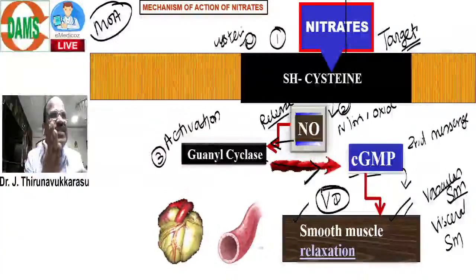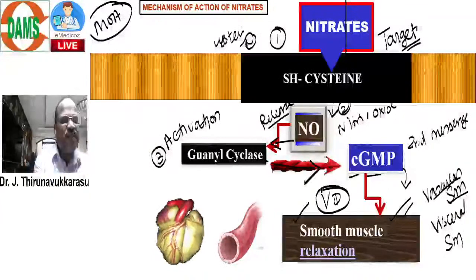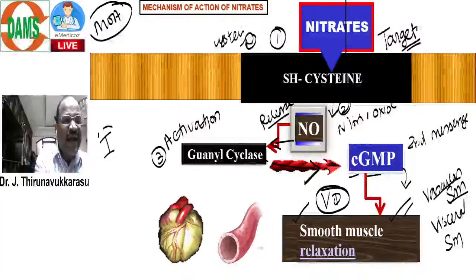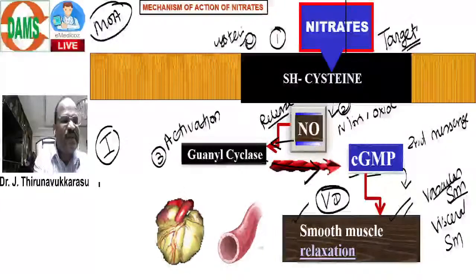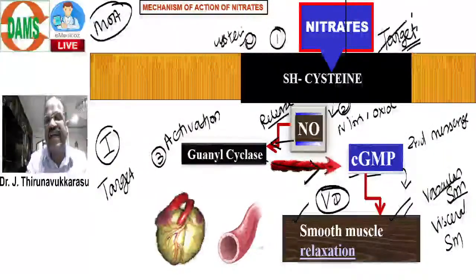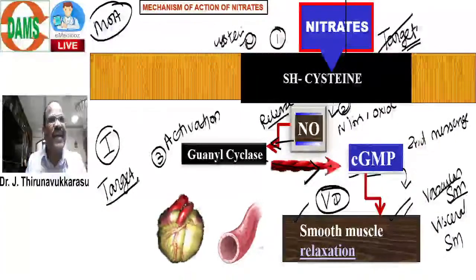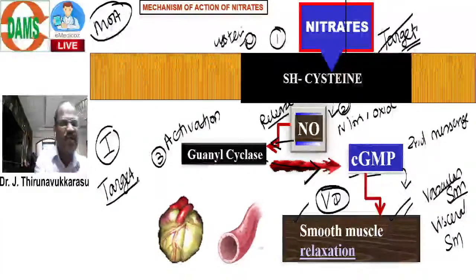Now what is necessary for you to appear for the entrance exam? First MCQ: nitrate acts on which receptor? What is the target on which nitrate acts? Cysteine. That is the first question.